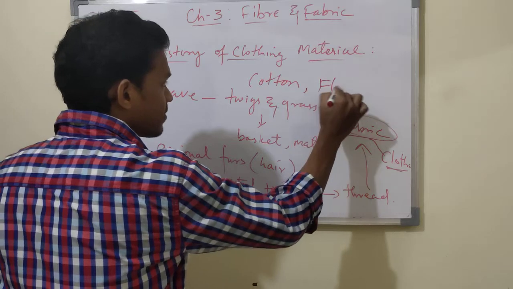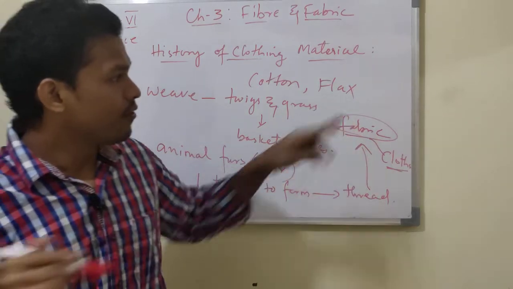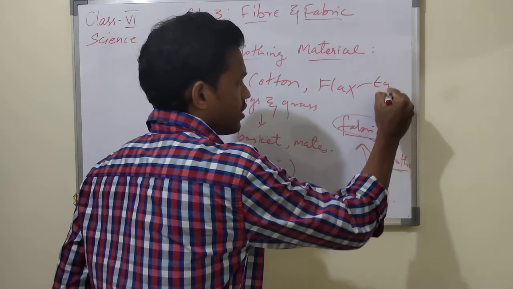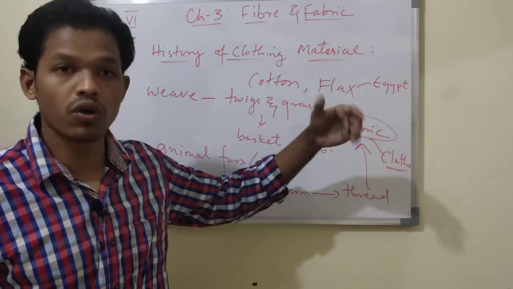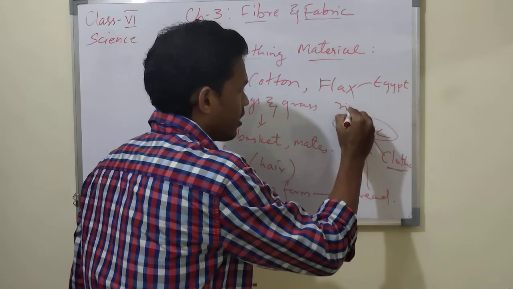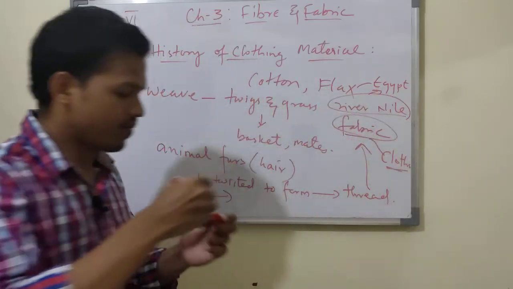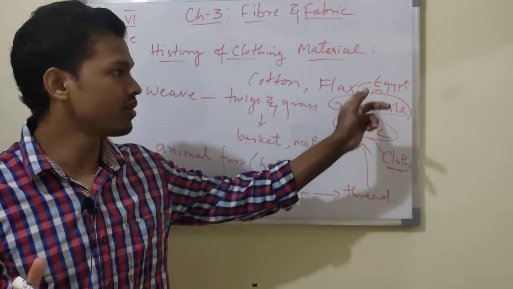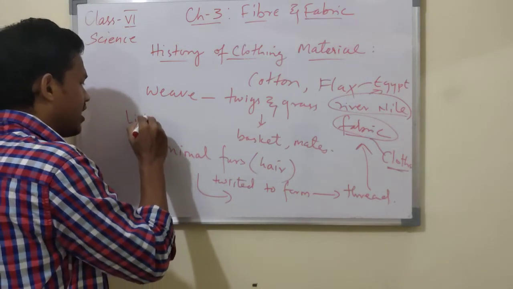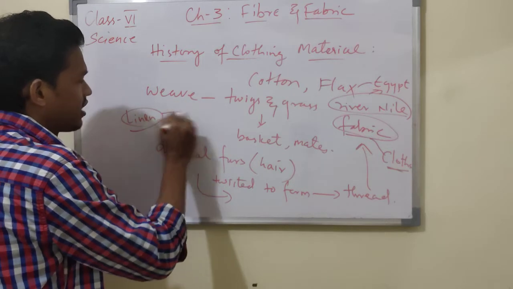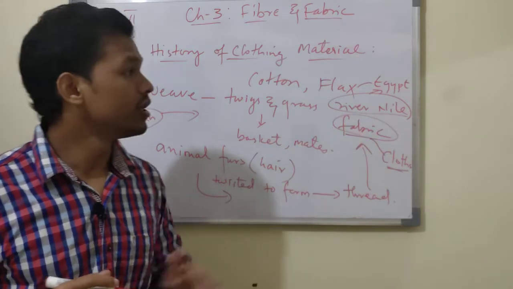Another plant is flax. This flax is also a natural fiber. Mostly the Egyptians used this flax plant, which is grown near the river Nile. The natural fibers obtained from the flax plant are known as linen. These linens are used mostly in Egypt.